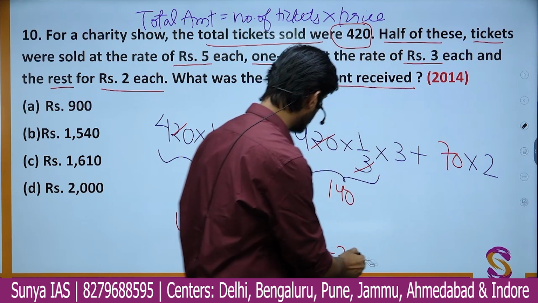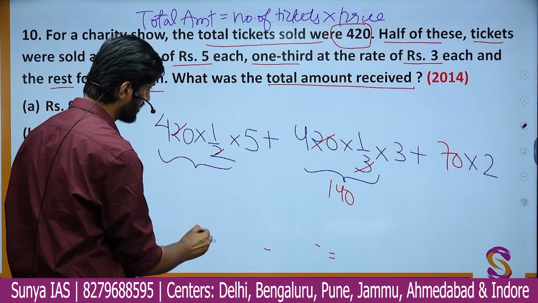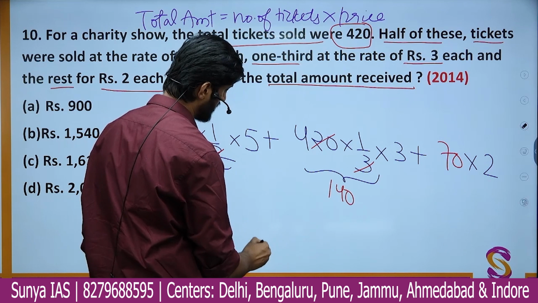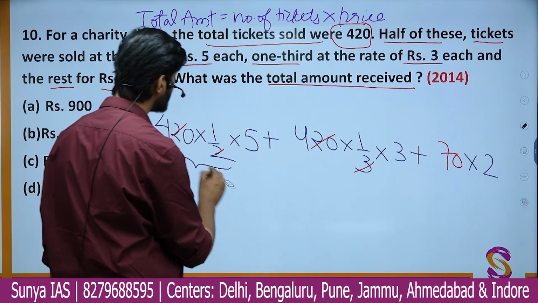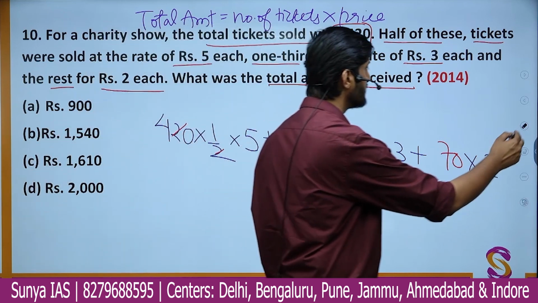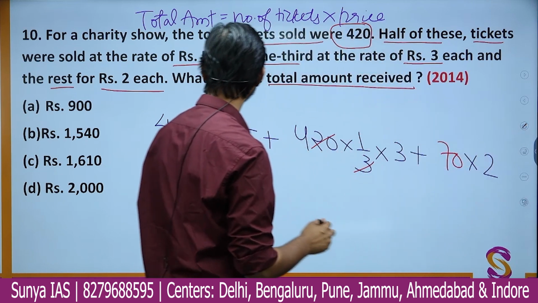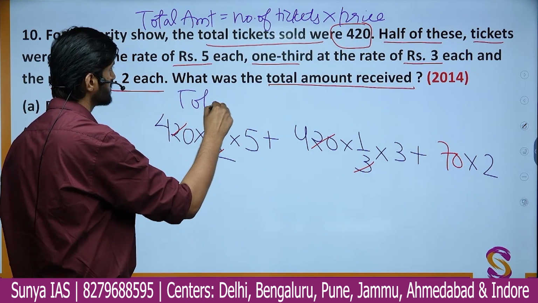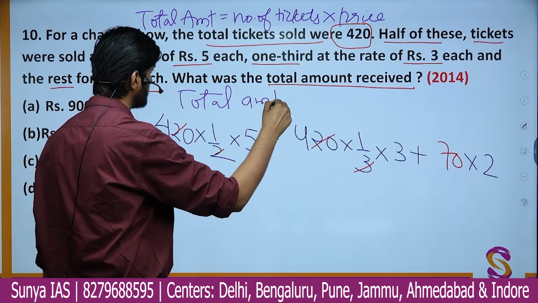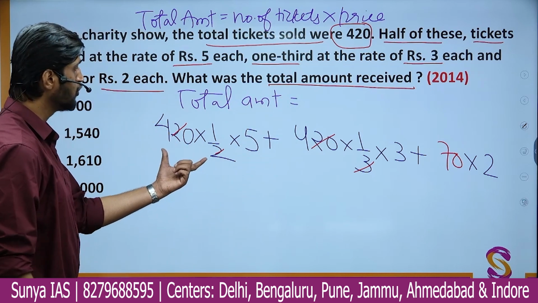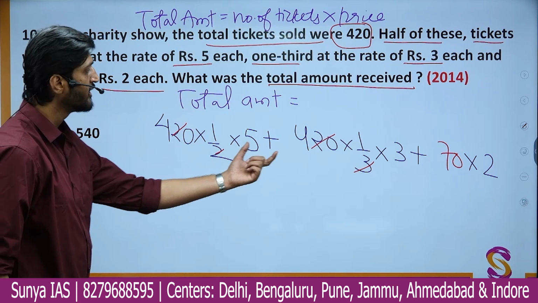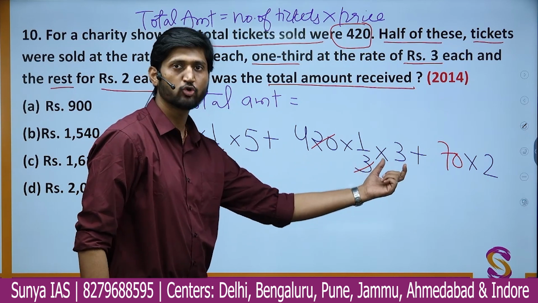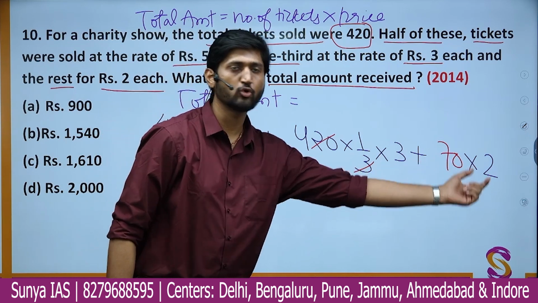Okay, so this is the total amount that one will receive by selling these many tickets at these prices, whichever are given. So total amount will be simply these 210 tickets sold at rupees 5, the remaining 140 tickets sold at rupees 3, and the remaining 70 tickets sold at rupees 2.